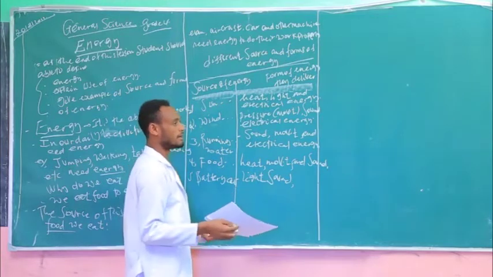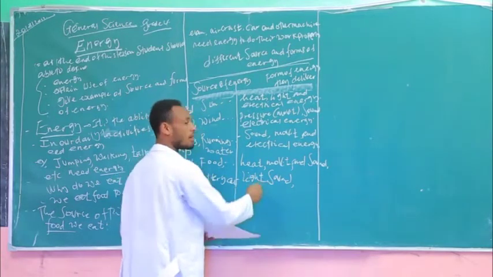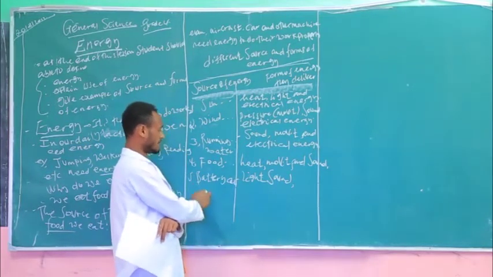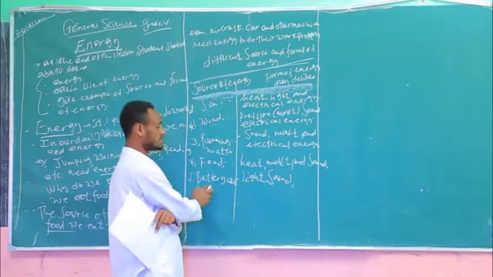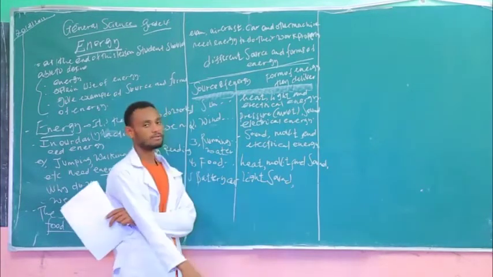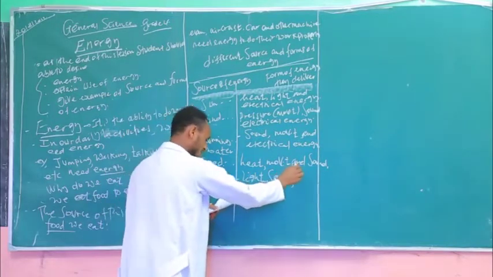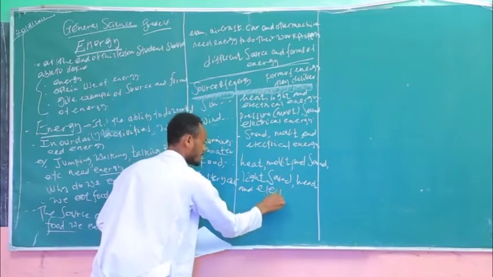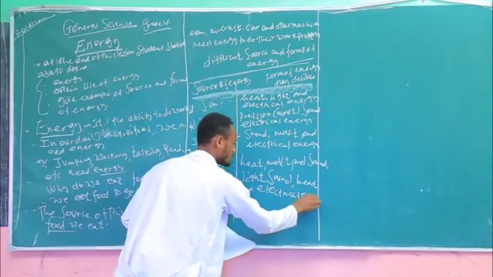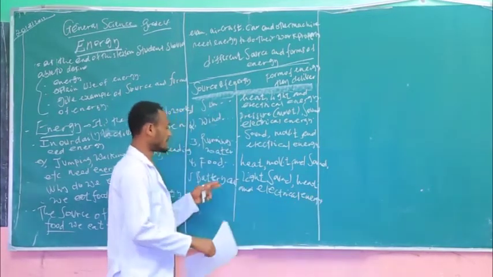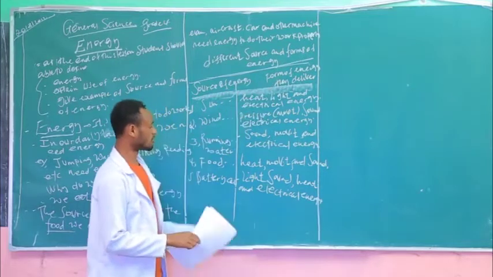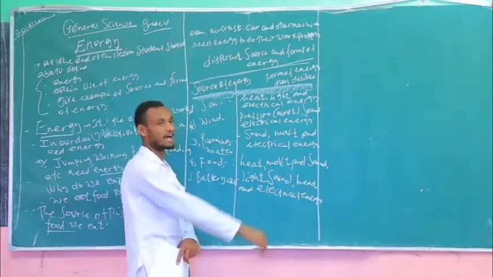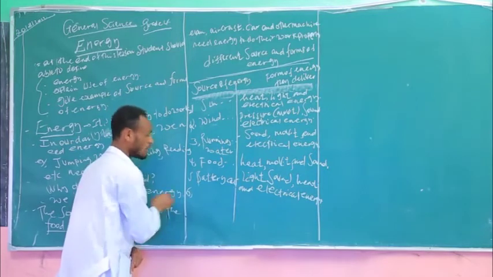If you take different types of sound, loudspeakers, the loudspeaker gets the energy from the battery cells, which is delivered in the form of sounds. Lastly, heat and electrical energy. So, students, the battery cell delivers the energy in the form of light, in the form of sound, in the form of heat, and electrical energy.